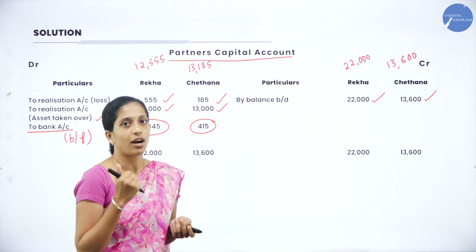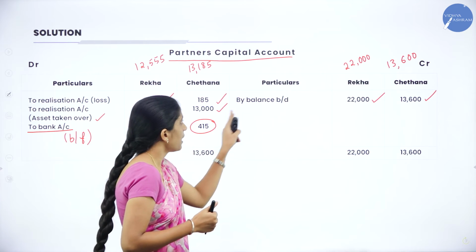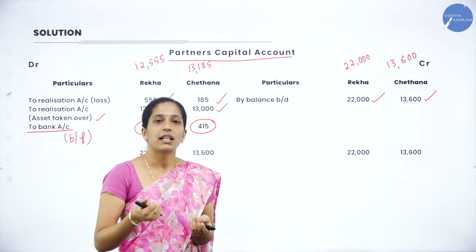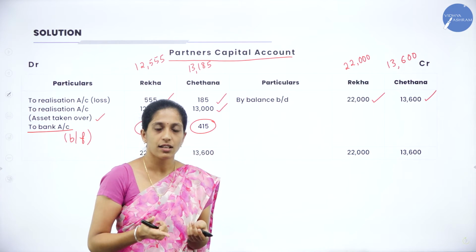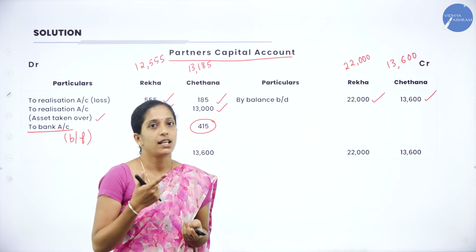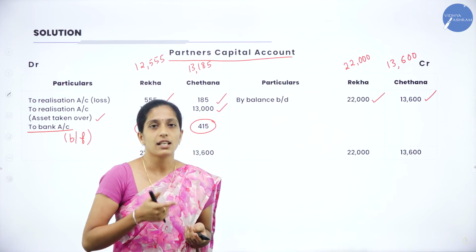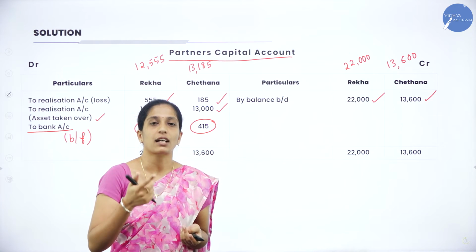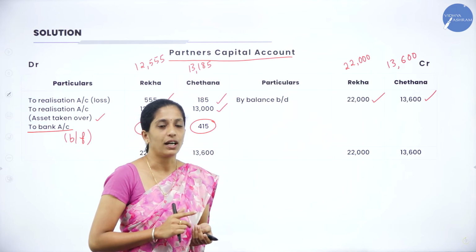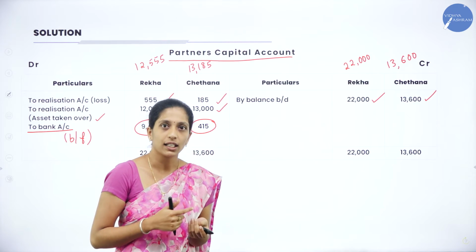Only thing is that first you have to transfer the capital of the partner, which is given in the balance sheet as by balance brought down. After that, realization profit as well as realization loss. After that, you have to check whether there is any reserve fund, profit and loss account as usual. If there is any reserve fund as well as profit and loss account in your balance sheet, you will transfer to partner's capital account in their profit sharing ratio.